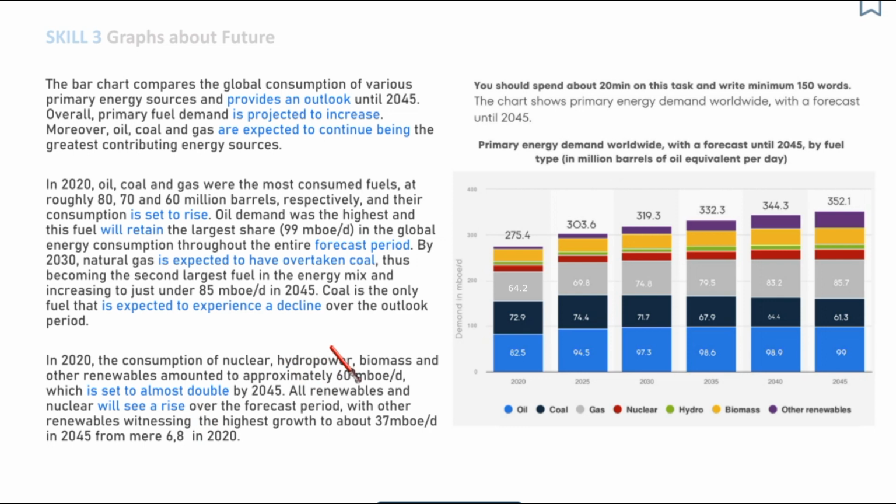So the point is that if you're showing a variety of structures, a variety of words, your score will be higher because you're showing lexical resource and you're showing grammatical range.